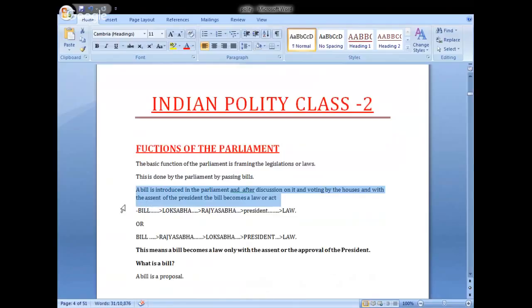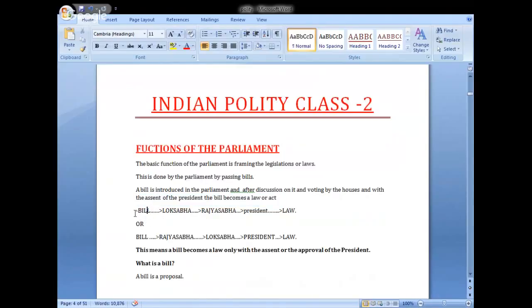Without the assent of the president, the bill doesn't act as law. Assent means the signature of the president, the approval of the president. This is a must for any bill, for any law. So finally remember, without the assent of the president, no bill becomes law.